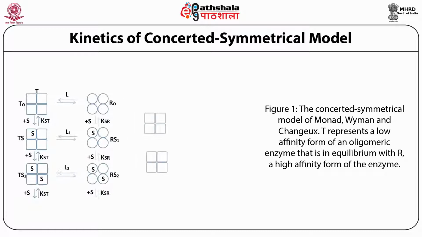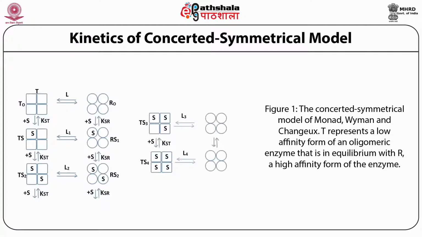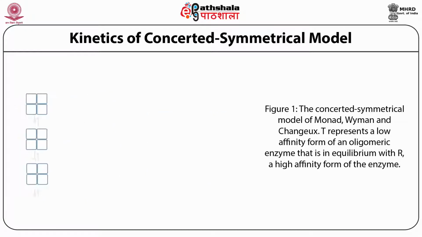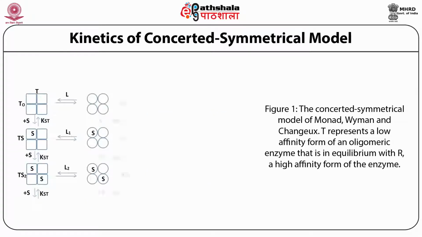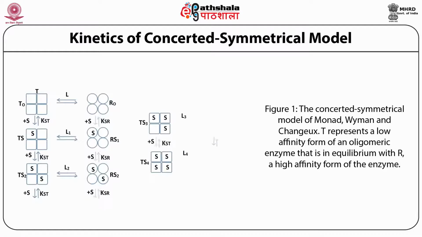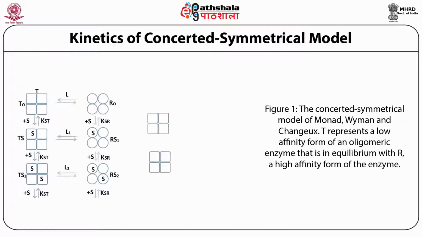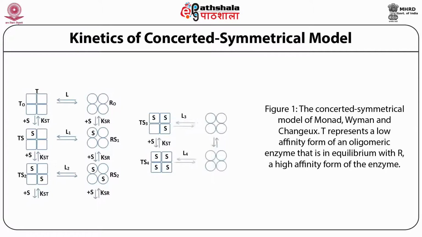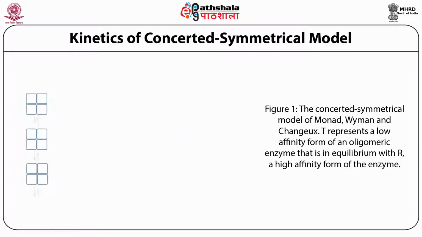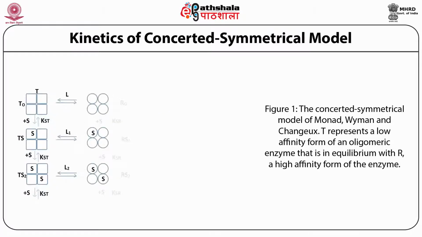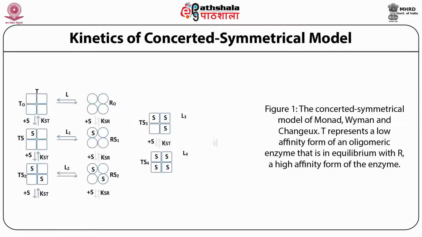The equilibrium constant of conversion of T into R is different for different states. For example, when T0 is converted into R0, it is L. When TS1 is converted into RS1, it is L1, and so on. So in this model you can see how the T state is different from the R state and how the binding of different substrates converts one conformation into another conformation.